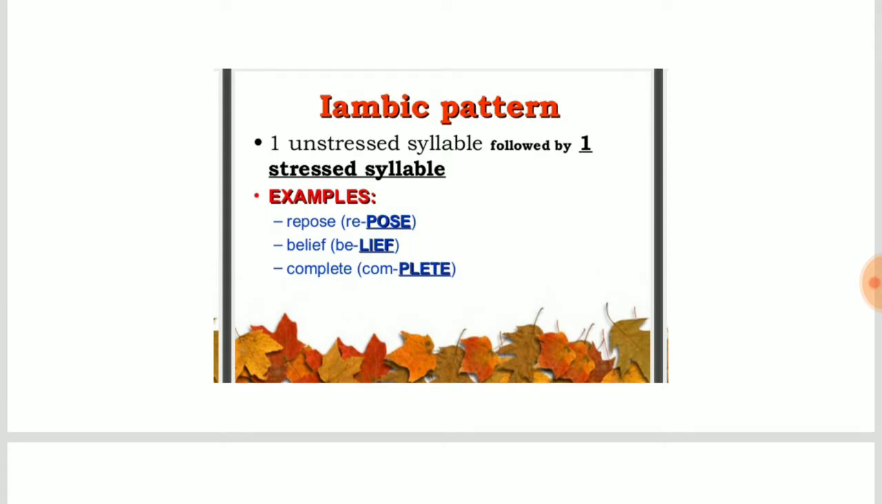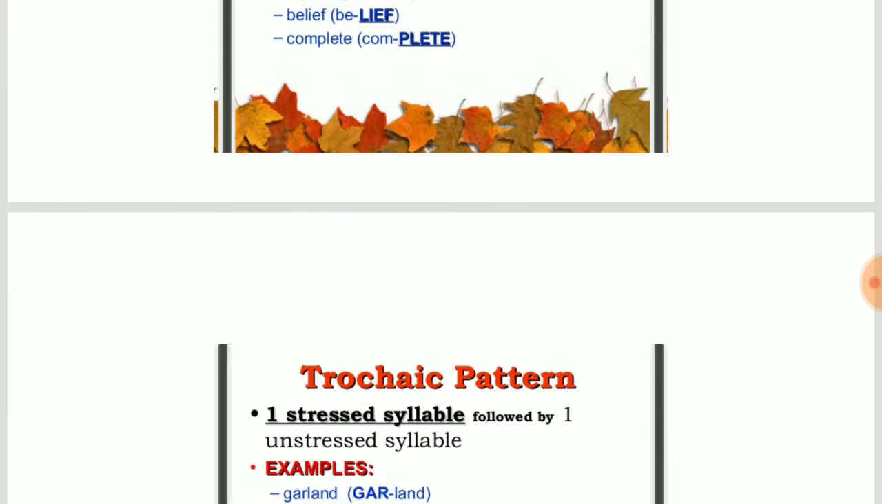Examples: repose. In repose, there are two syllables, re and pose. Here re is unstressed and pose is stressed. So here is an iambic pattern. Belief: be is unstressed, lief is stressed. Complete: com is unstressed and plete is stressed. So it is an iambic pattern.